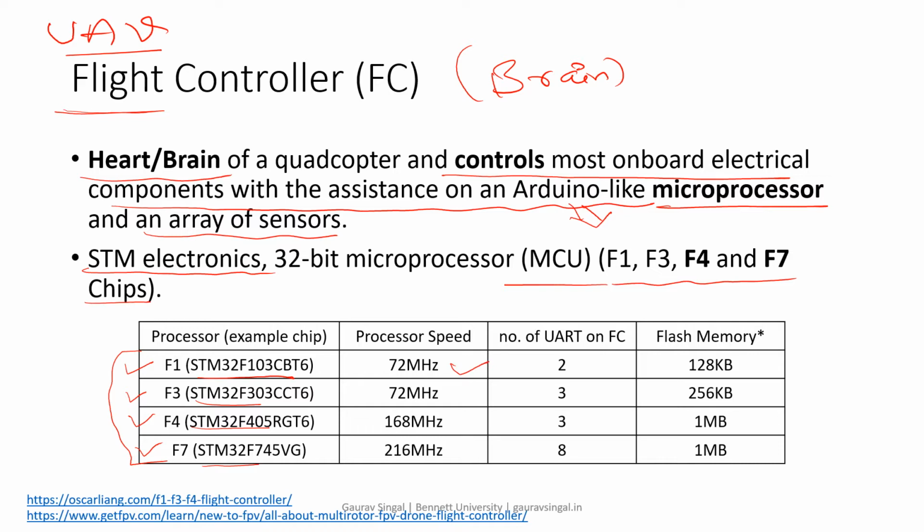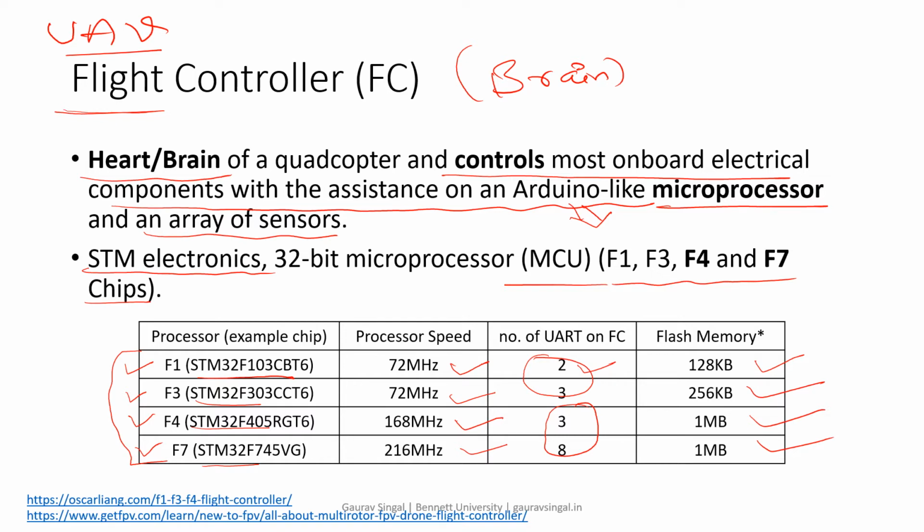This one has a processor speed of 72 megahertz, this again 72 megahertz, this one 168 megahertz, and this one 216 megahertz. And again, they have different UART ports. So what is a UART port? It's simply universal asynchronous receiver and transmitter. For connecting different devices, how many options do you have? The old ones have 2 or 3, but the new ones have 3 and 8. Over time the flash memory is also increasing: starting at 128 KB, 256 KB, 1 MB, 1 MB. This way it is increasing continuously.